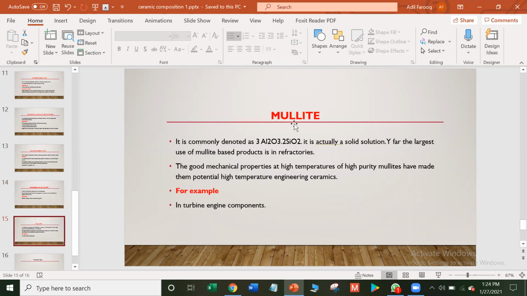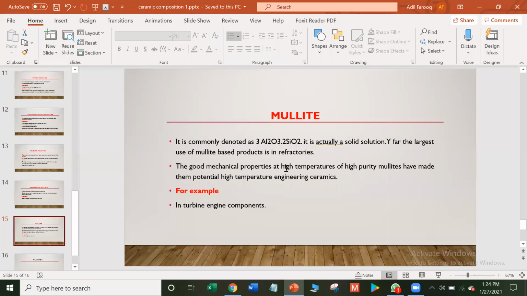The last slide is mullite. Mullite is commonly denoted as Al2O3·SiO2. It is actually a solid solution. The largest use of mullite-based products is in refractories. The term refractories is already explained.